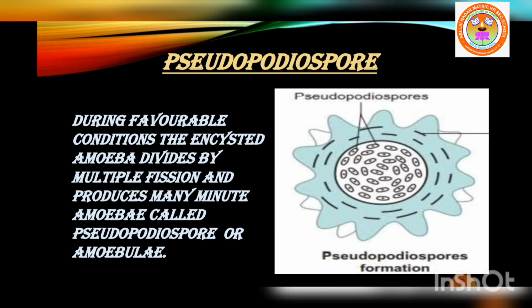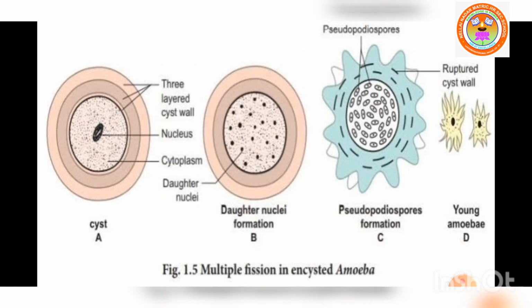During favorable conditions, the encysted amoeba divides by multiple fission and produces many minute amoebae. The cyst wall absorbs water and breaks off, liberating the young pseudopodiospores. Each with a fine pseudopodia, they feed and grow rapidly to lead an independent life.